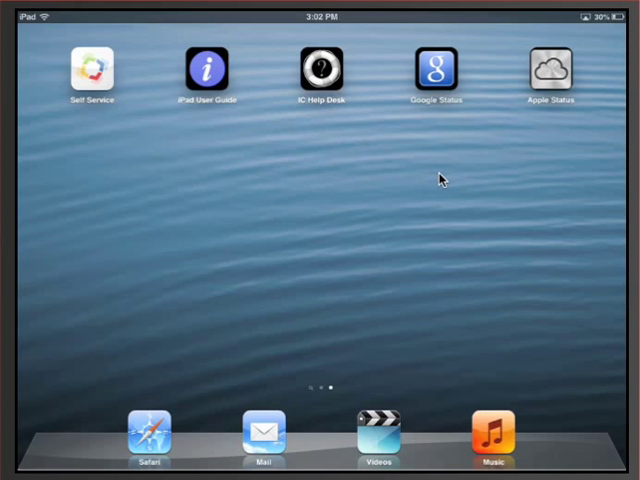And now you can see that these 5 icons have been added to my screen. So we have the self-service icon, an iPad user guide, just some general information to get you started, the IC Help Desk website, the Google Status website, so if you're having problems with Gmail or Google Drive, this is a place to come to see if they're having issues, as well as an Apple Status.